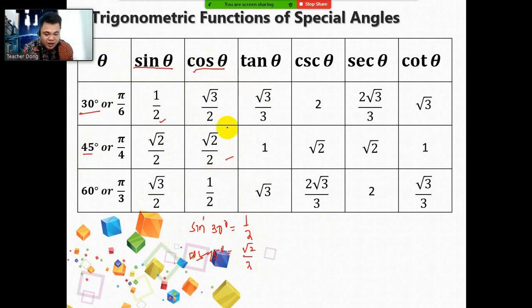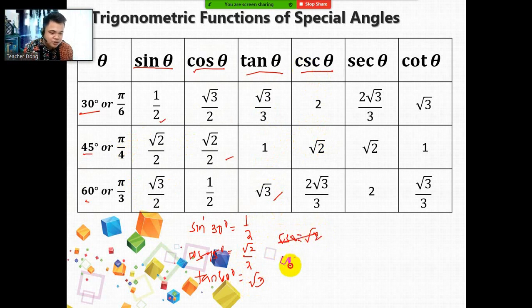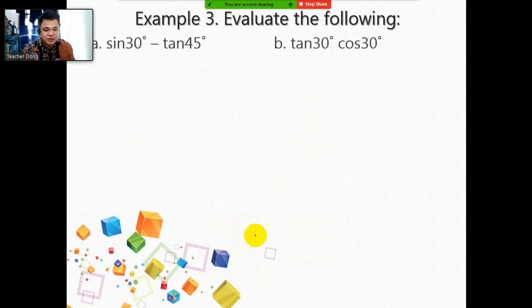Or if you are being asked to get the value of tangent 60 degrees, tangent 60 degrees is square root of 3. Or cosecant 45 degrees is equal to square root of 2. I think my pen is malfunctioning. Alright, so that's how you're going to use the table. Take note of that: whatever is the intersection, that's the value. Let's proceed to the following examples.